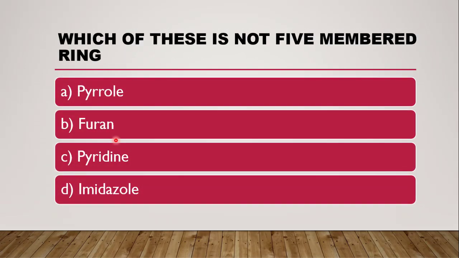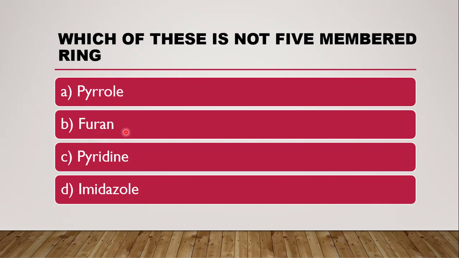Next question is which of these is not a 5-membered ring? Now, see here, we can have the suffix ole. So this cannot be the answer, because ole will definitely be a 5-membered ring.